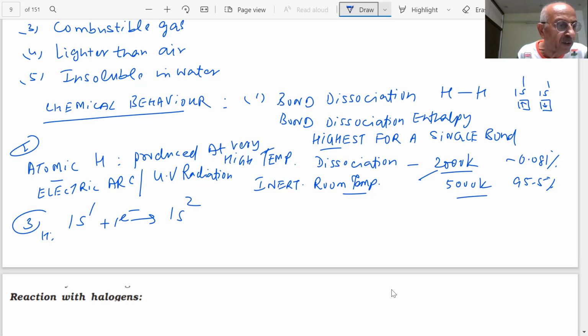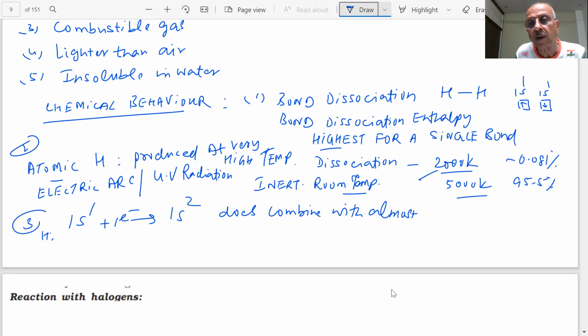Then what will happen, student? It does combine with almost all the elements, students. Therefore, it will form a very large number of compounds.